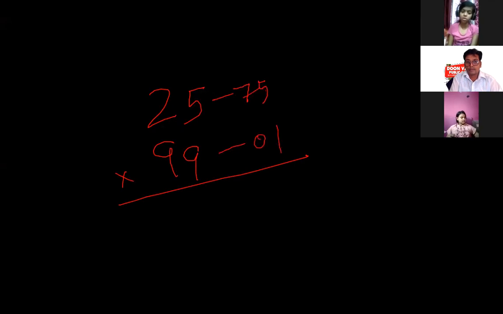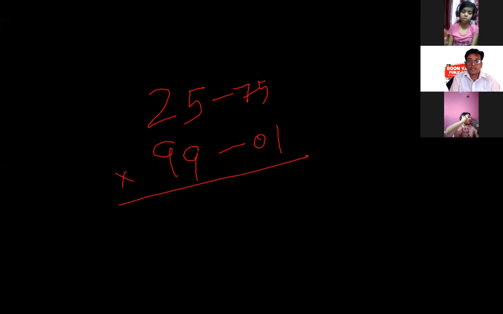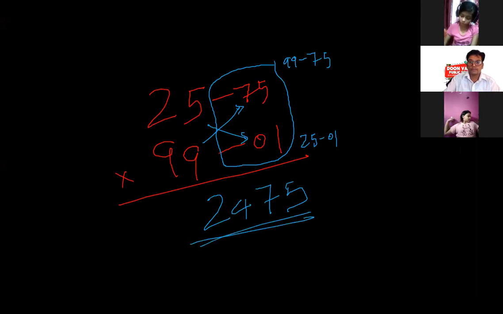That is 01. Now what I have to do? 75 to be multiplied into 01. Either 99 minus 75 or 25 minus 01, both ways it will be 2475. Got it?